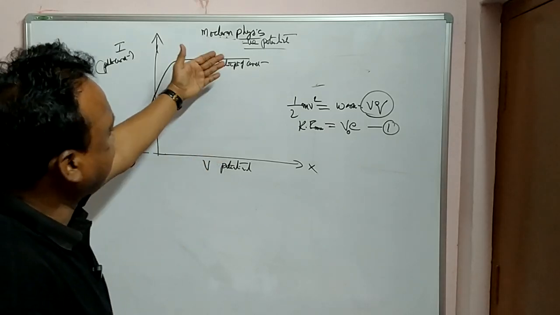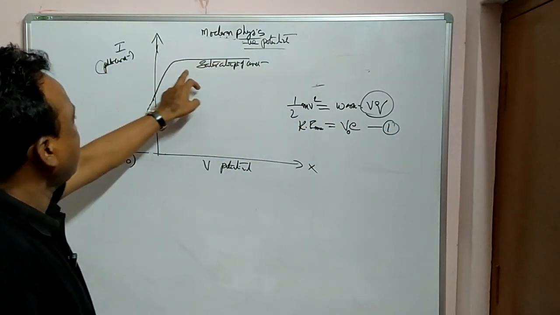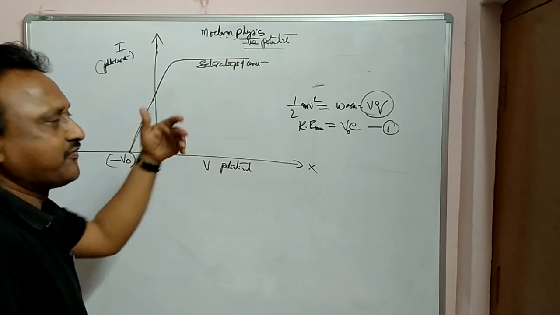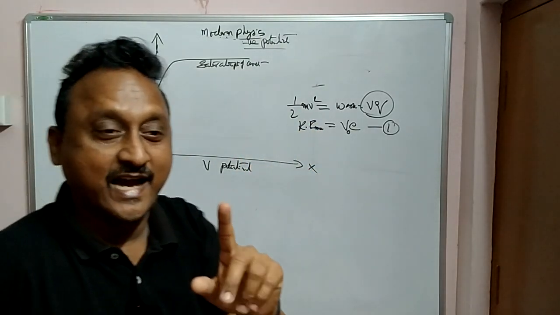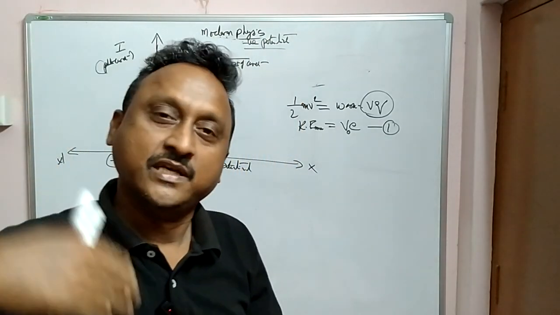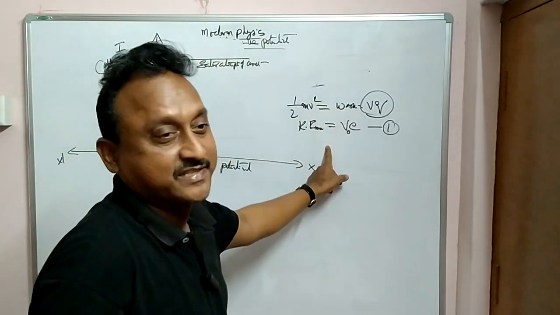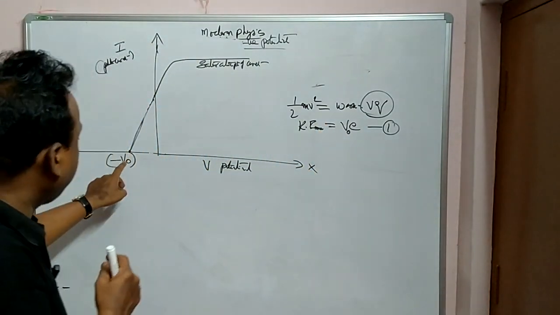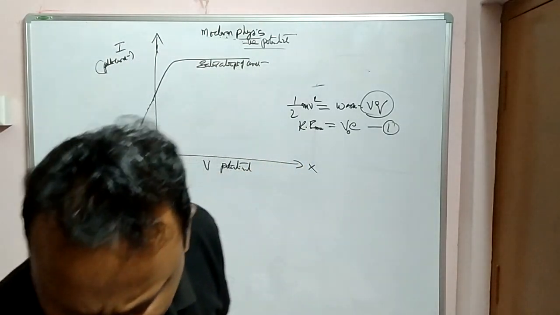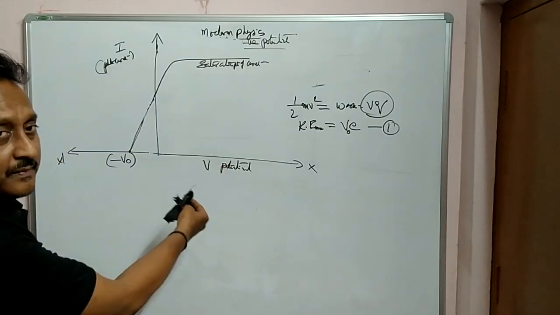You can increase the intensity, I1, I2, I3, I4, I5, like that. It has already reached the saturation point, but the negative potential will be here only for different intensities. And here the kinetic energy will not change. If the intensity increases, the number of electrons coming out may increase, but the kinetic energy will be the same for the electrons. So that is why the stopping potential will be the same on the negative x-axis. Clear? Right. Shall I rub it?